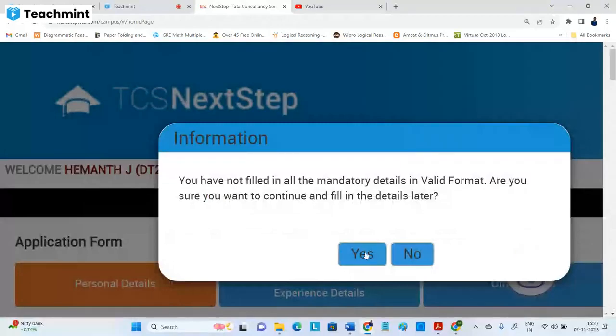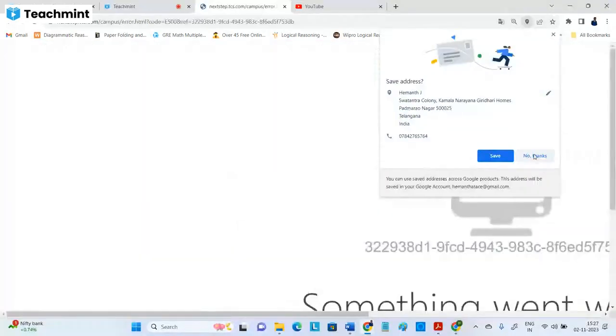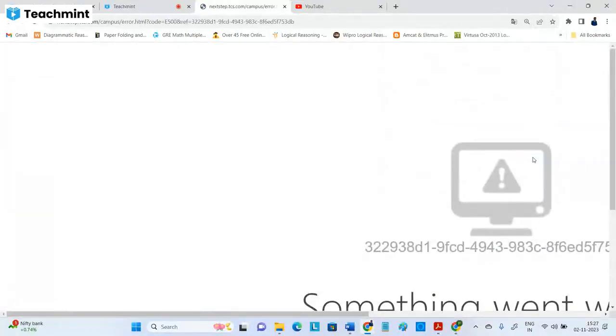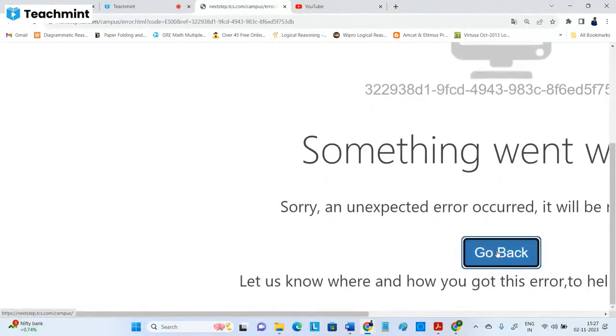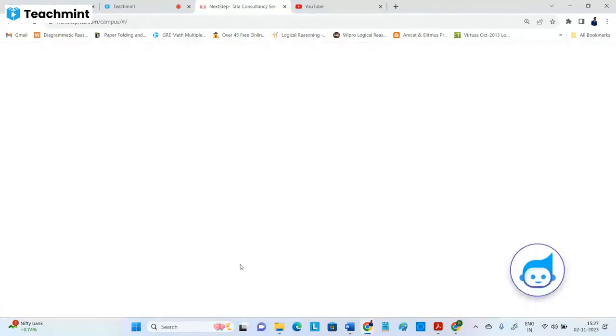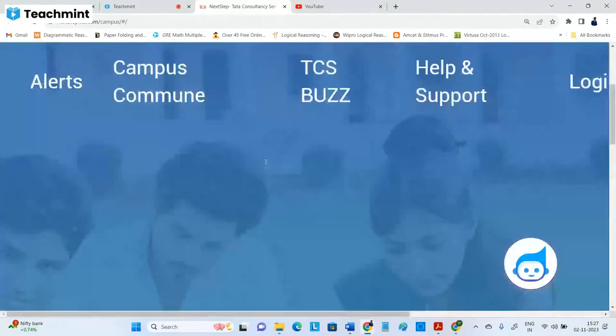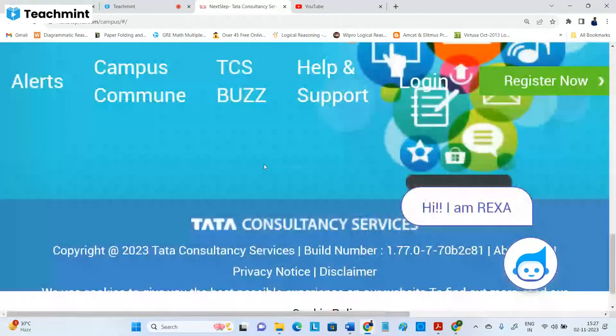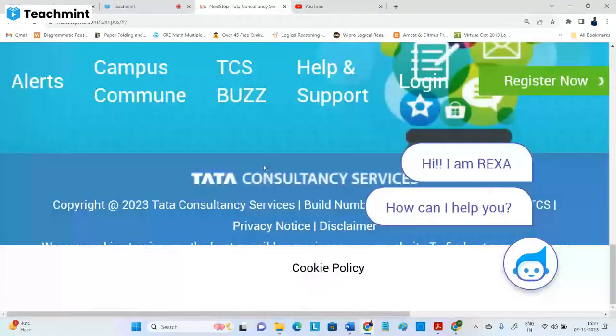You have not filled all the details in the mandatory format. One thing went wrong and the net will be closed. What I did wrong is that they asked for only a flat number or block number, and I put alphabetical characters also. Only numbers are allowed. If any mistake happens in between, it will take you back to the initial step. That's the big problem. We need to read the instructions carefully.